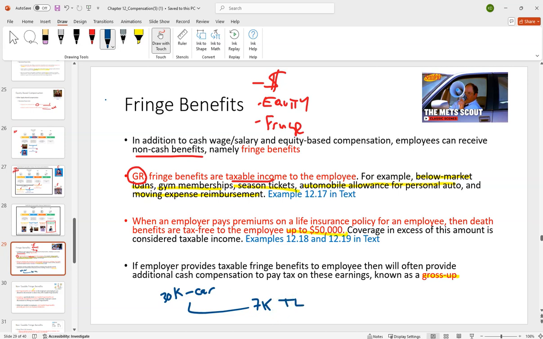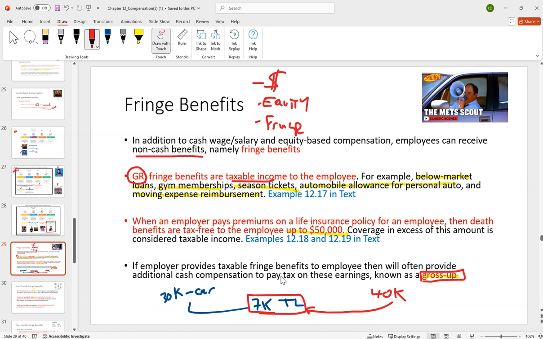So what they will do is gross that up. What they'll end up giving you is maybe something like, and they'd have to run the numbers on this, 40K. After you pay tax on this, we're going to give you more so that you can use it to cover the tax liability, and then have the leftover amount for the car.